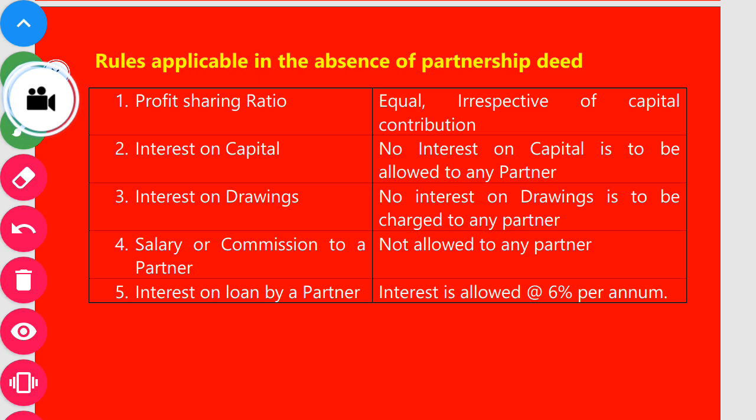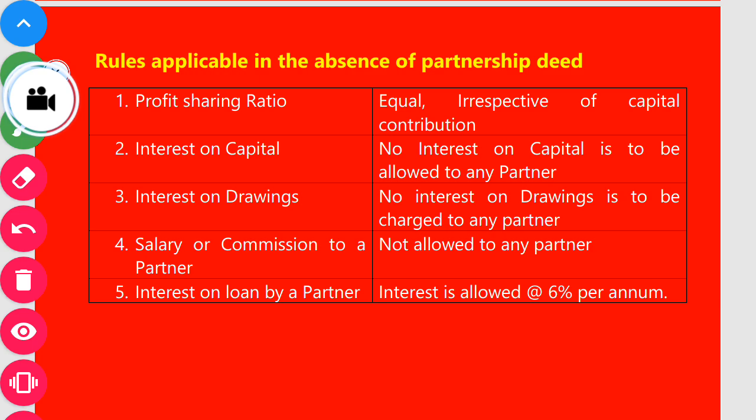The first rule, profit sharing ratio will be equal. The profit and losses of the firm will be shared equally among the partners, not in their capital contribution ratio. All the profit of the firm will be distributed or shared among the partners equally.